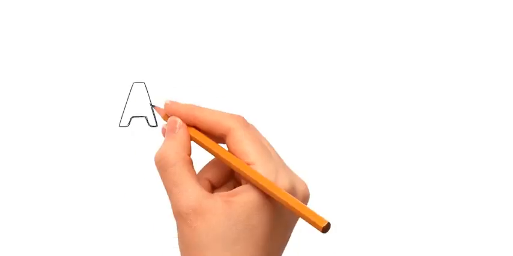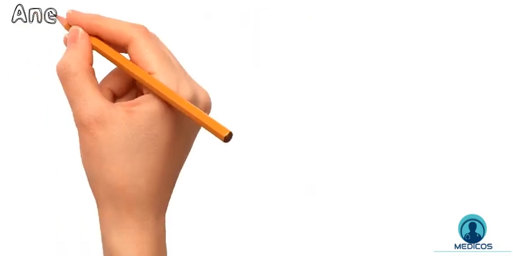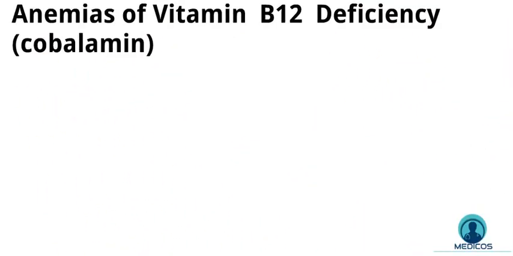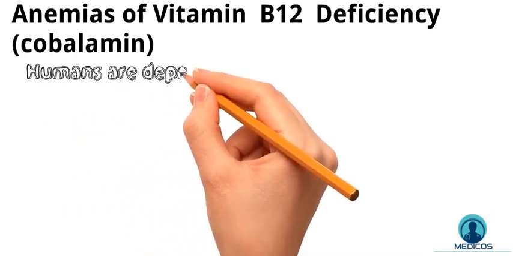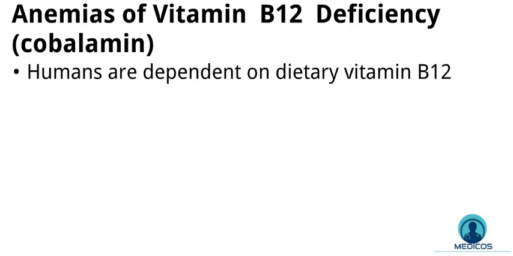In the last video we have talked about the first disorder related with nutritional deficiency that leads to underproduction anemia, which is iron deficiency anemia. The second disorder related with nutritional deficiency is anemia of vitamin B12 deficiency. Vitamin B12 is a complex organometallic compound also known as cobalamin. Under normal circumstances humans are totally dependent on dietary vitamin B12.